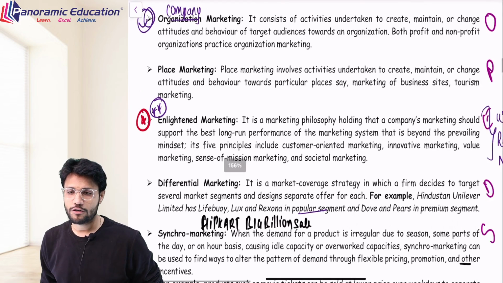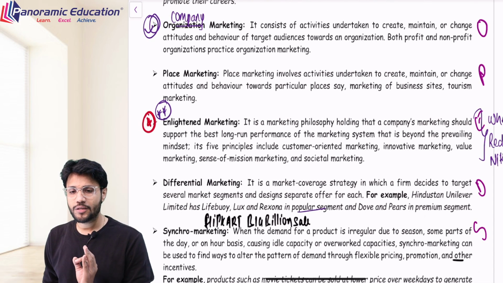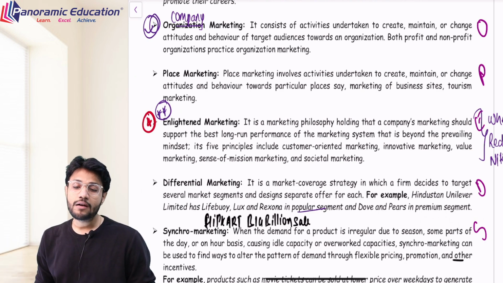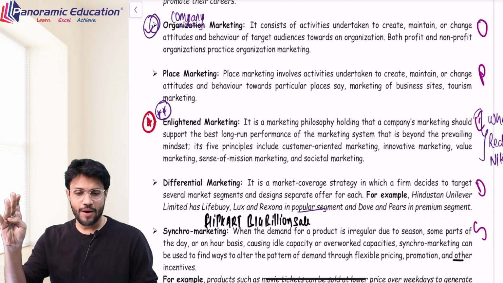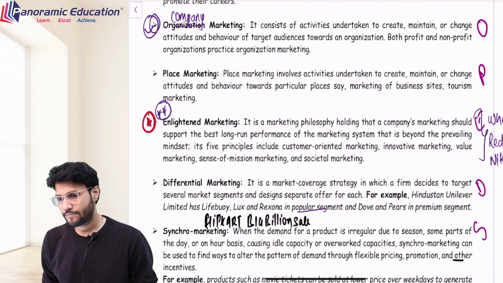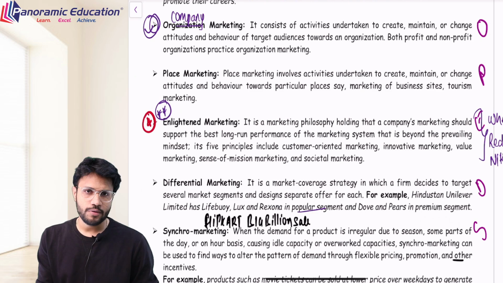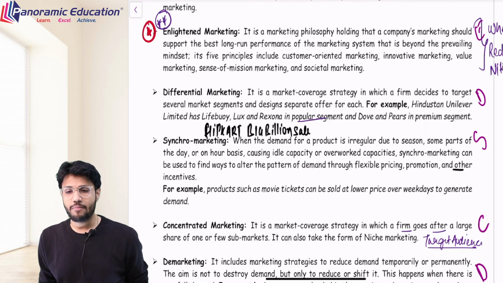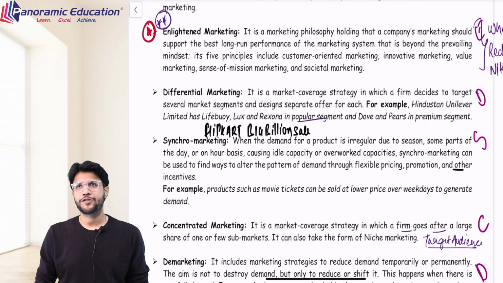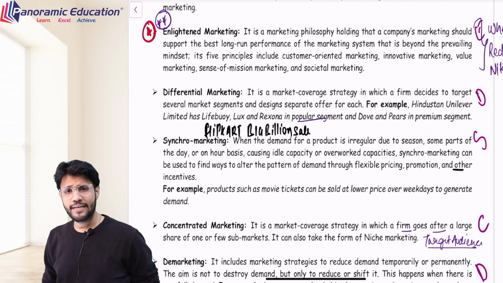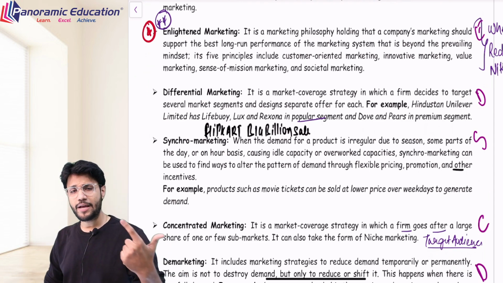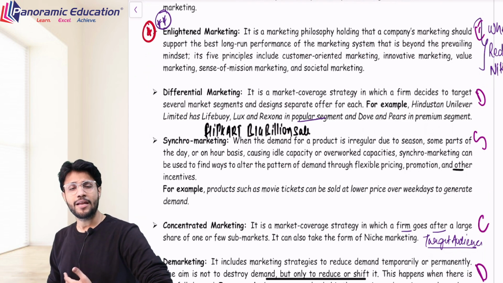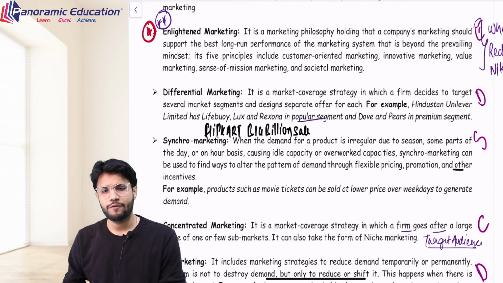If I read, it is a marketing philosophy holding that a company's marketing should support the best long run performance of the marketing system, that is beyond the prevailing mindset. Its 5 principles are customer oriented, innovative, value marketing, sense of mission and societal marketing. That is, it should be innovative, should provide value to the customer, should have some mission and should serve the good of society. Then comes differential marketing, which is applied by Tata also for 3 segments of people. In the first part we have studied that customers can be high price, low price or mid price. So considering 3 segments, they have created a few brands, Zudio, Westside and many more rich brands, right? Same is done by HUL for the soap segment.